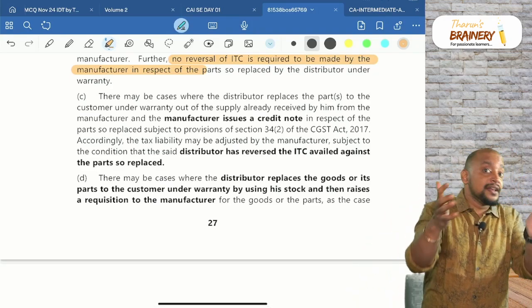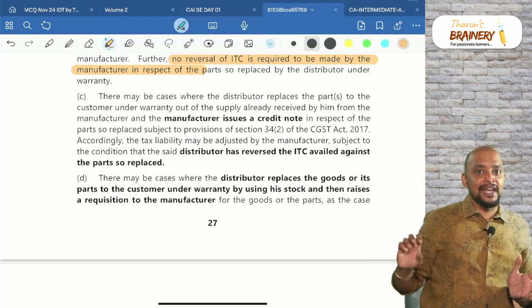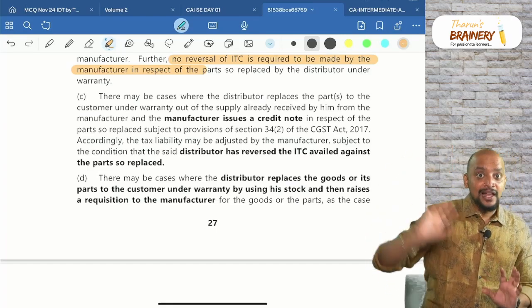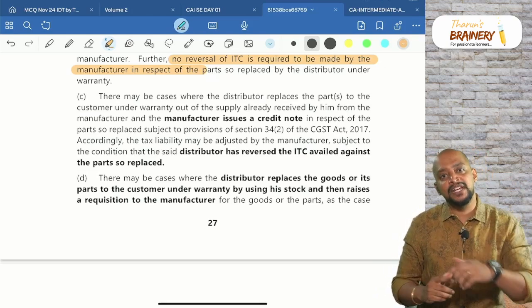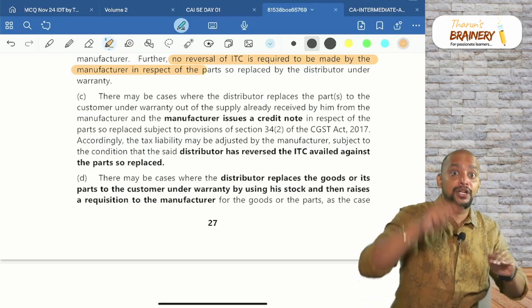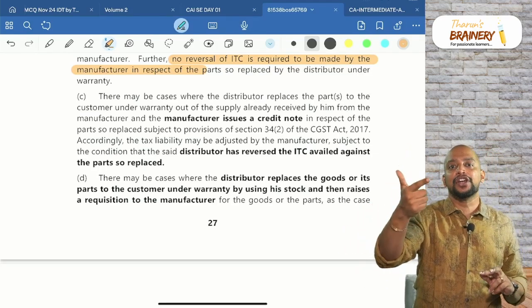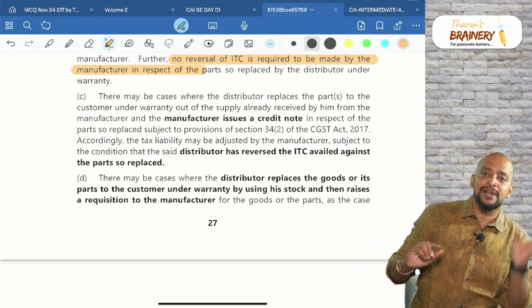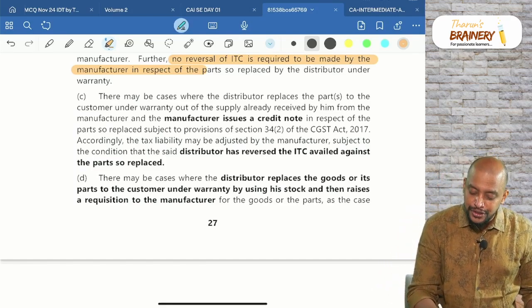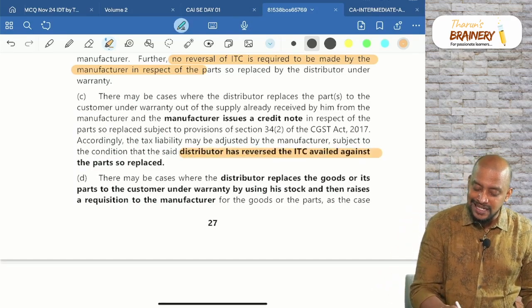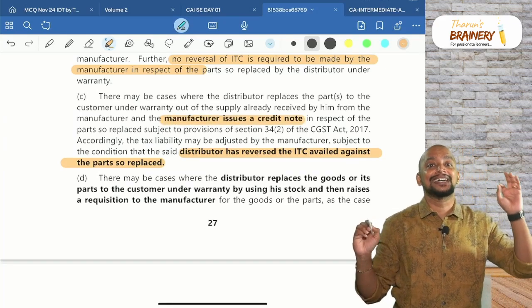Then third scenario. In the third scenario, what will happen? Out of the 100 numbers of parking sensors, one sensor is used by the service center, and the manufacturer gives a credit note. When the manufacturer gives a credit note, the manufacturer's liability will come down, and the dealer or service center needs to reverse the ITC based on the credit note. Whenever a credit note is given by the supplier to the recipient, the recipient should reverse the ITC. So the distributor has to reverse the ITC against the part so replaced because the manufacturer issues a credit note.